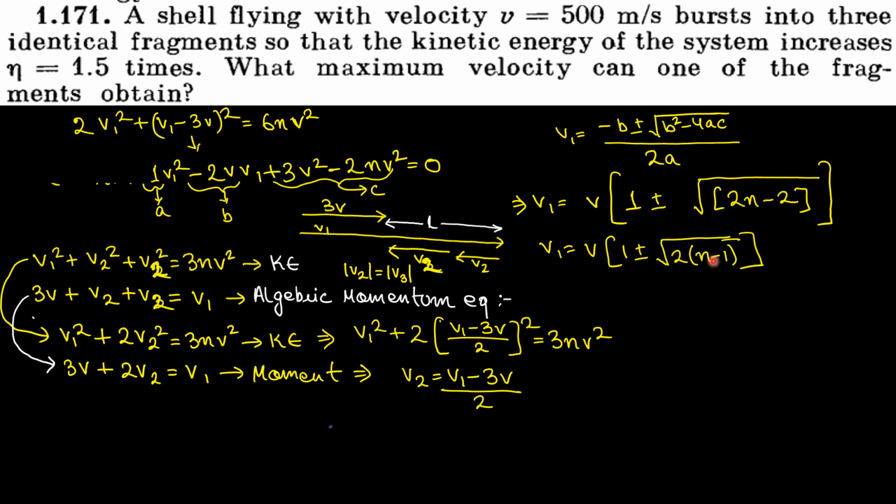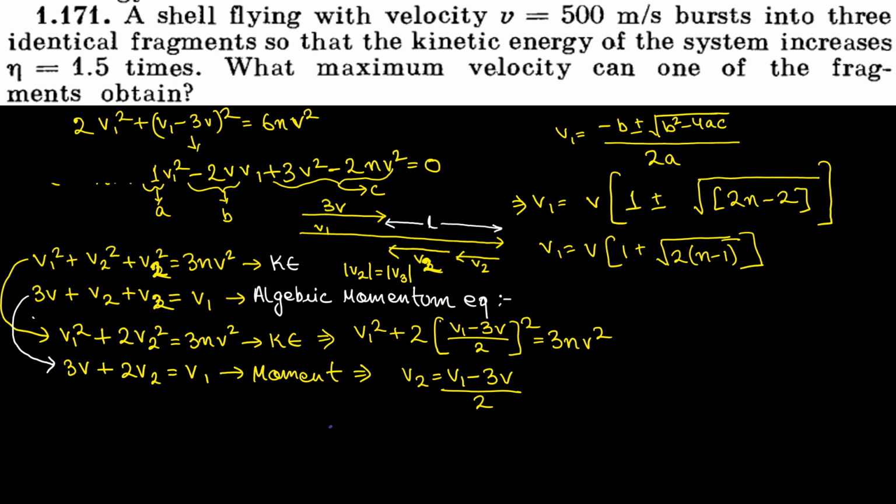See, if you put n equal to 1.5, 1.5 minus 1 is nothing but 0.5. 2 into 0.5 is nothing but 1. Root over 1 is nothing but 1 only. So 1 minus 1 is equal to 0. So the maximum value of velocity v1 is equal to 0, or what? No. So this negative is an impractical solution. So it should be 1 plus under root 2n minus 1.